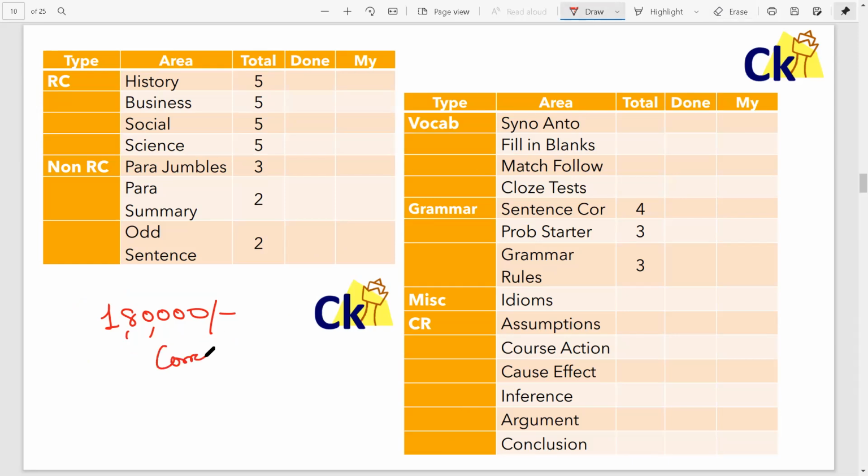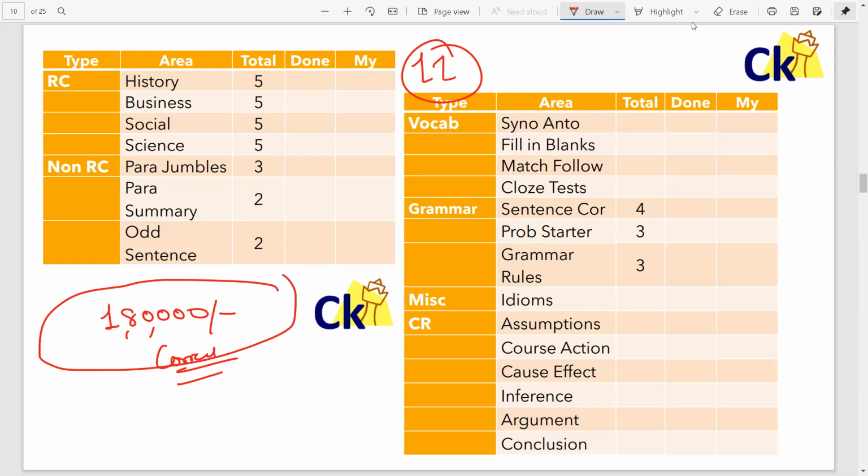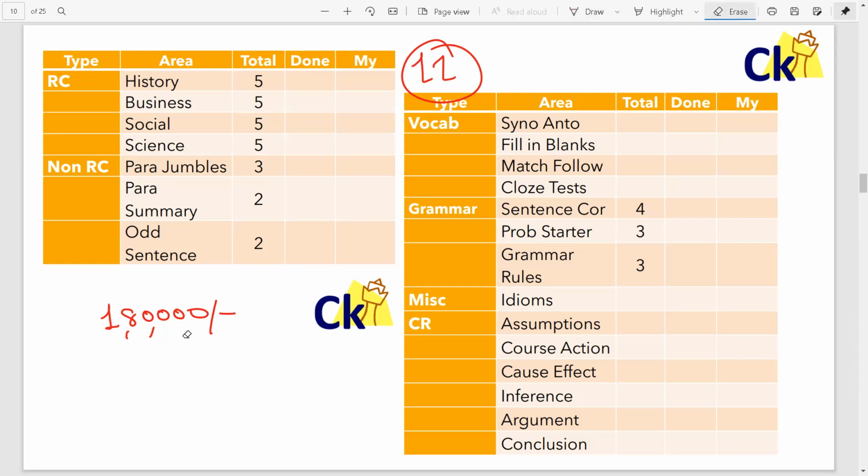Per correct question, target is 11 questions correct, because in the verbal section the cutoff is always higher than the other two sections. Always. Because people over attempt. Because of over attempt, some of you will do questions wrong, but some of you can get questions right as well. So 1,80,000 is per question. That should be the motivation for you.